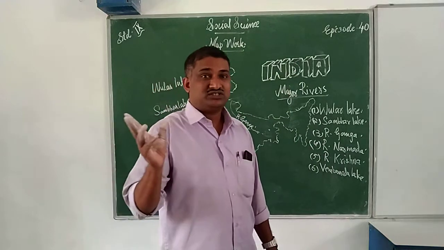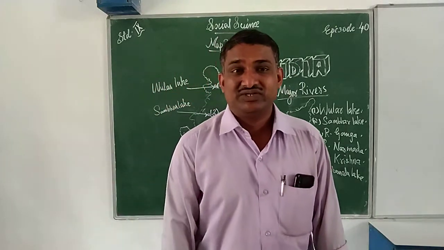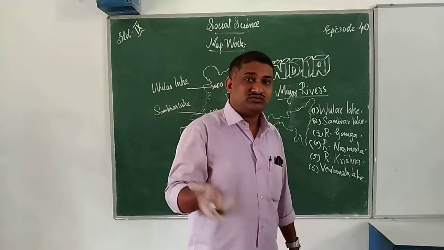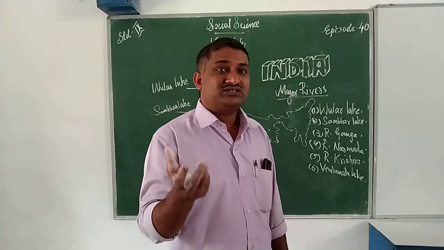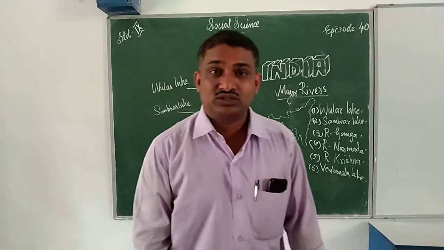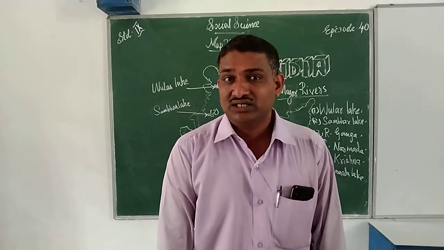Mainly we can divide rivers into two: rain-fed rivers and snow-fed rivers. What is a rain-fed river? Rain-fed means these rivers originate with the help of rain. These rivers originate with the help of rain, that we can call rain-fed rivers.